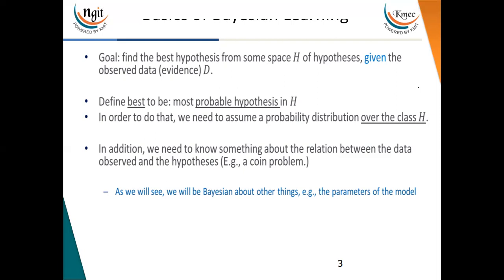The set of evidence will be a data set, that is the observed data, which we will name D. Here you can consider an example such as a coin problem.